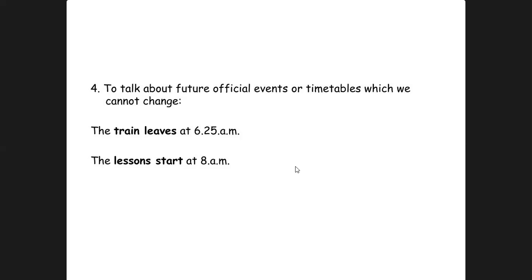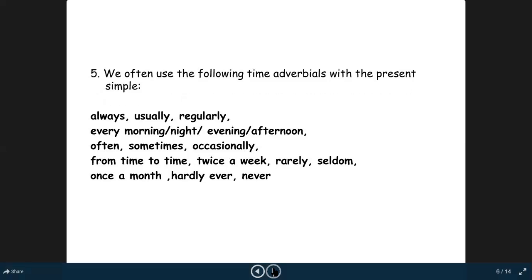The difference between these two tenses is that if the future situation is not confirmed, not certain, we use future indefinite tense for that. There is a kind of uncertainty in it. But when things are certain, the train leaves at 6:25 a.m. There is a schedule; it has to be followed. The lessons start at 8 a.m. There is a timetable, and it has to be followed. So there is no chance of uncertainty, no chance of changing. We will use simple present tense for such actions which are certain and which are going to happen in the future.